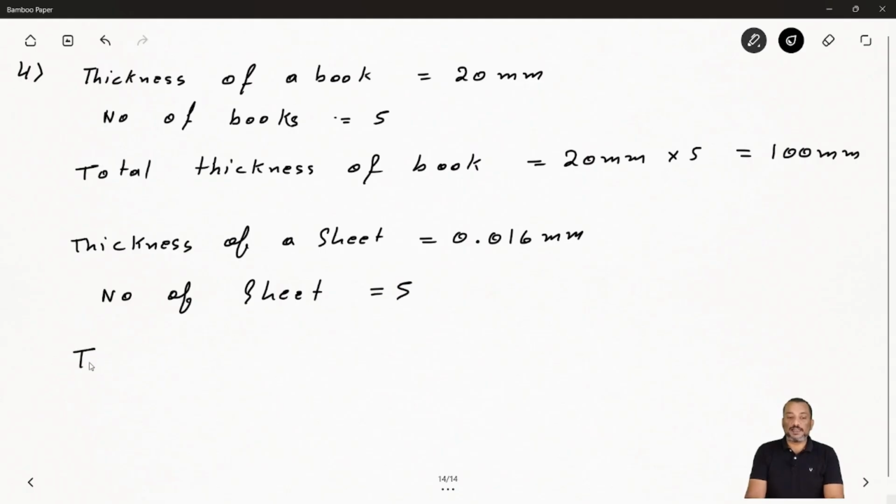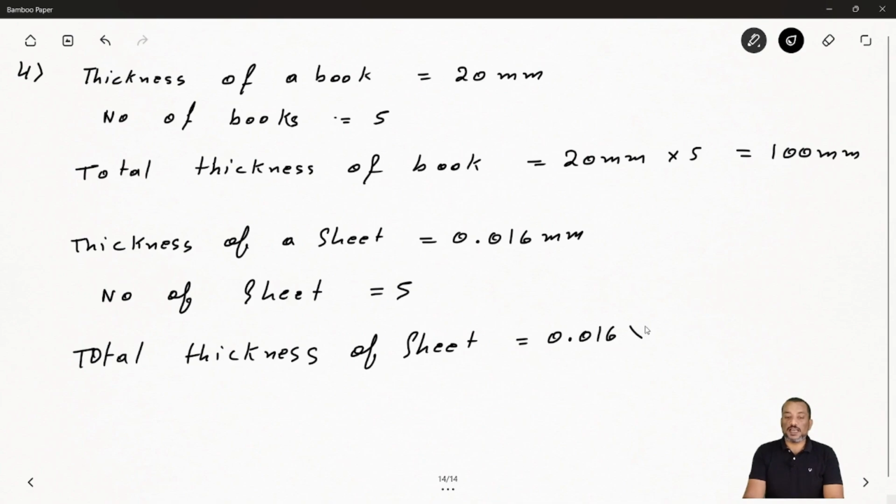So total thickness of the sheets is equal to how much? 0.016 times 5. So you can get how much? 0.08 millimeter. Hope you understand.